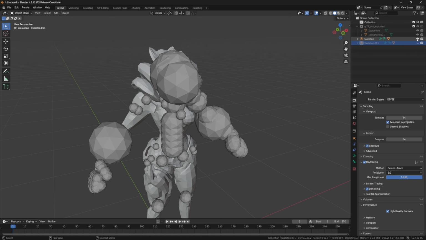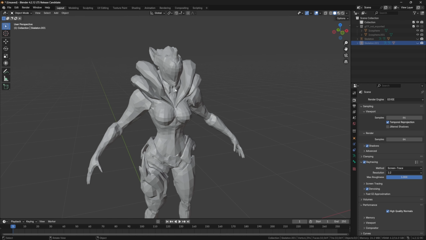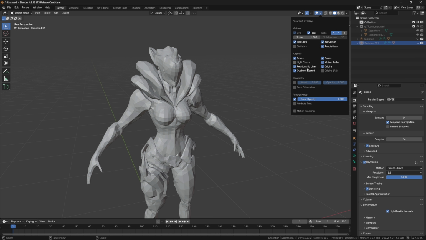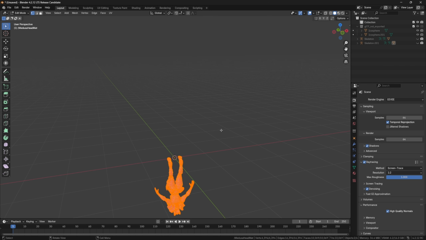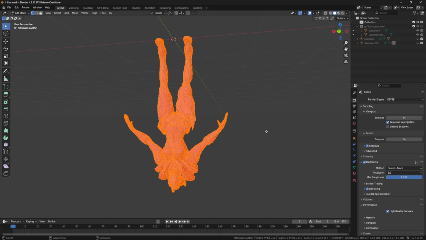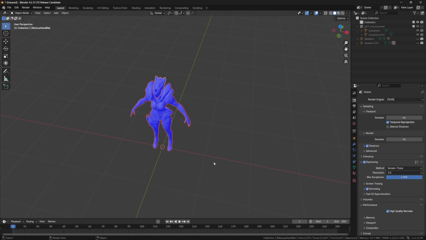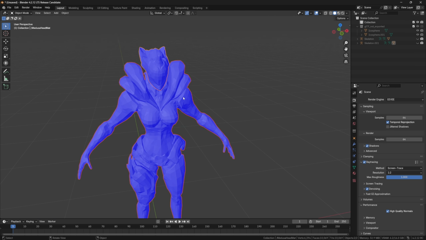We're going to hide our skeletons, because first we need to address some issues with the model. The number one thing about the models with the current version of the extractor is that if we go over to this drop down and hit face orientation, it's all red. We want this to be blue, so we're going to select Medusa body and helmet, and then hit Tab to go into edit mode. You can see it jumped around. We'll fix that in a second, but right now we're just going to hit Alt+N on our keyboard, then Flip, and then we can hit Tab to exit edit mode. And now we have fixed the issue of the wrong face orientation.